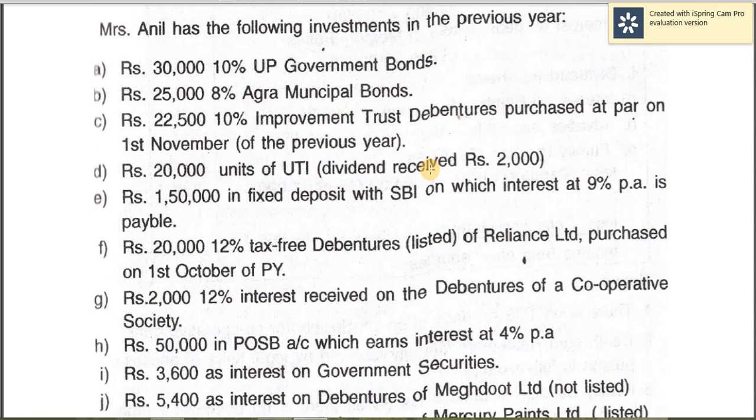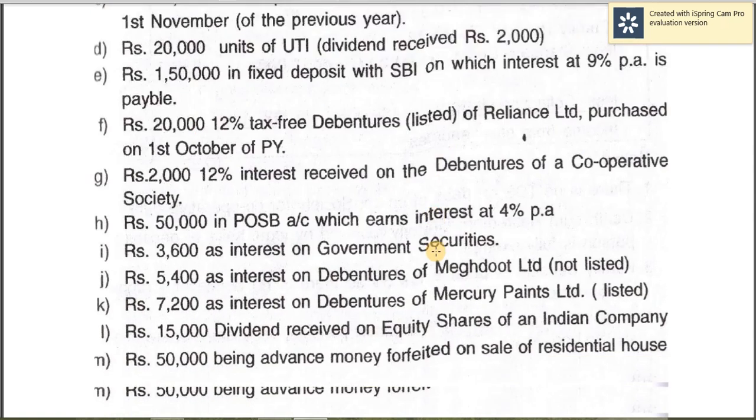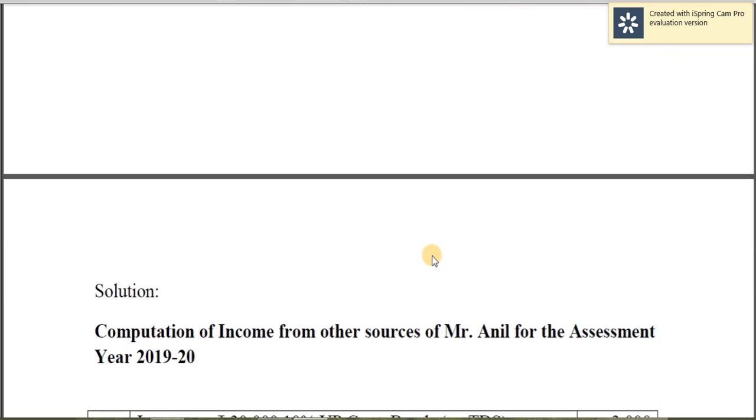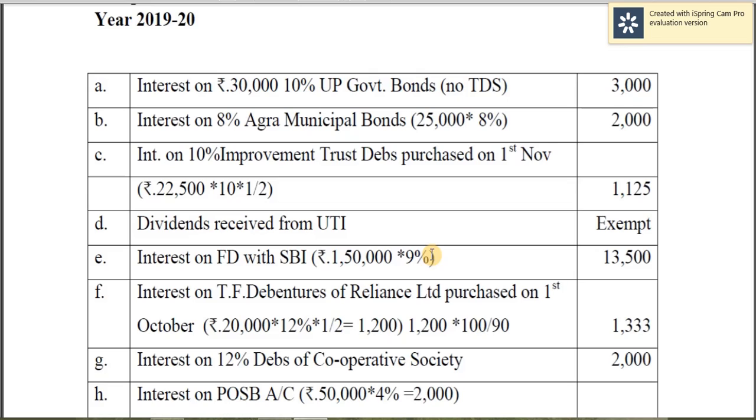20,000 units of UTI. So dividend received from UTI is exempt. Then 1,50,000 in fixed deposit with the SBI, on which interest at 9% per annum is payable. So 1,50,000 into 9%, okay, that comes to 13,500. So straight away you have to take it because that is the gross amount.